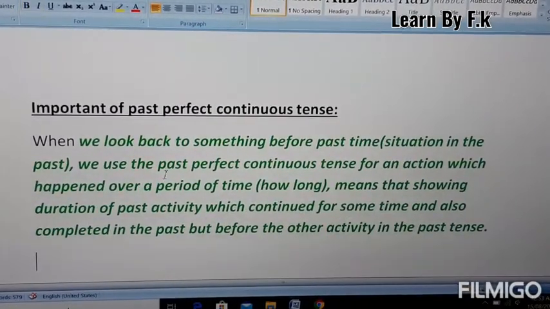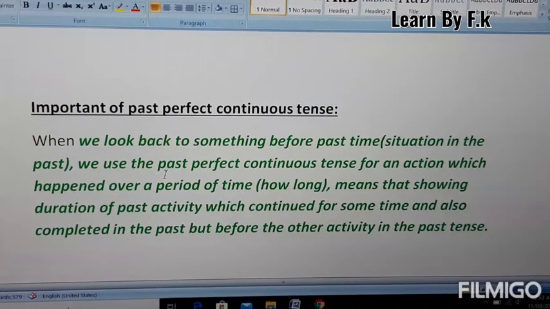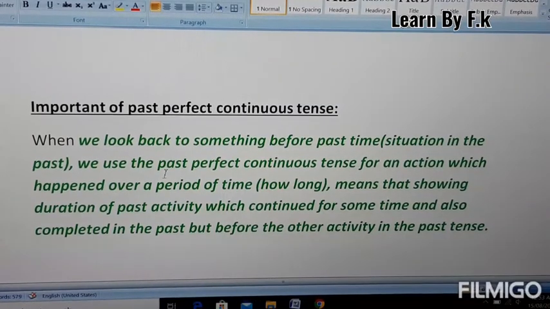So the most important thing about the past perfect tense is that when we look back to something before the past time, it means we are looking back to the past situation or past time. So there should be some situation in the past which we compare with the other activity in the past, so we can understand the past perfect continuous tense.